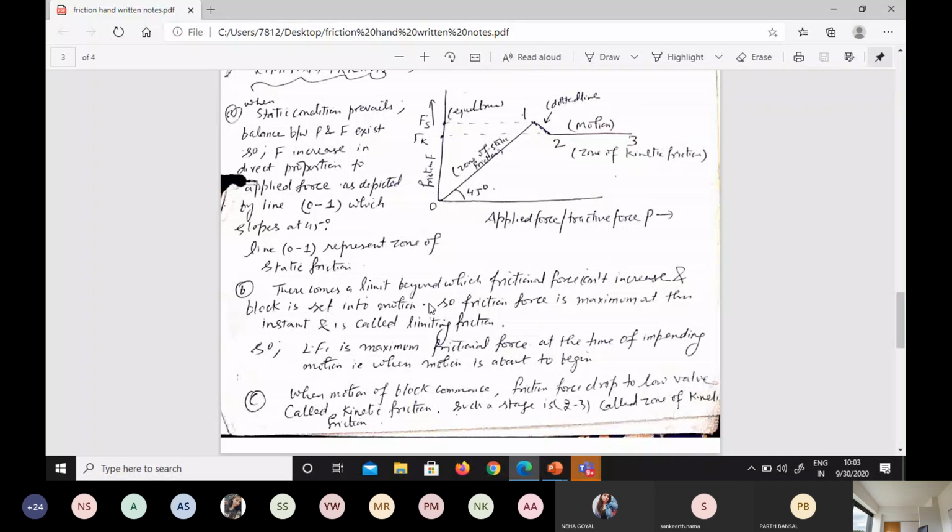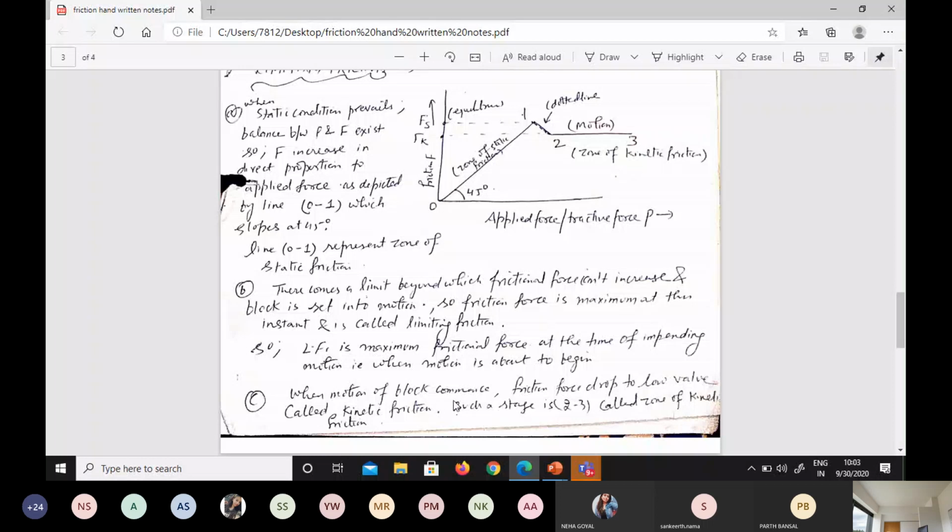So the maximum frictional force is called limiting friction. Limiting friction is the maximum frictional force at the time of impending motion, or when the motion is about to begin. And 2 to 3 is the zone of kinetic friction.